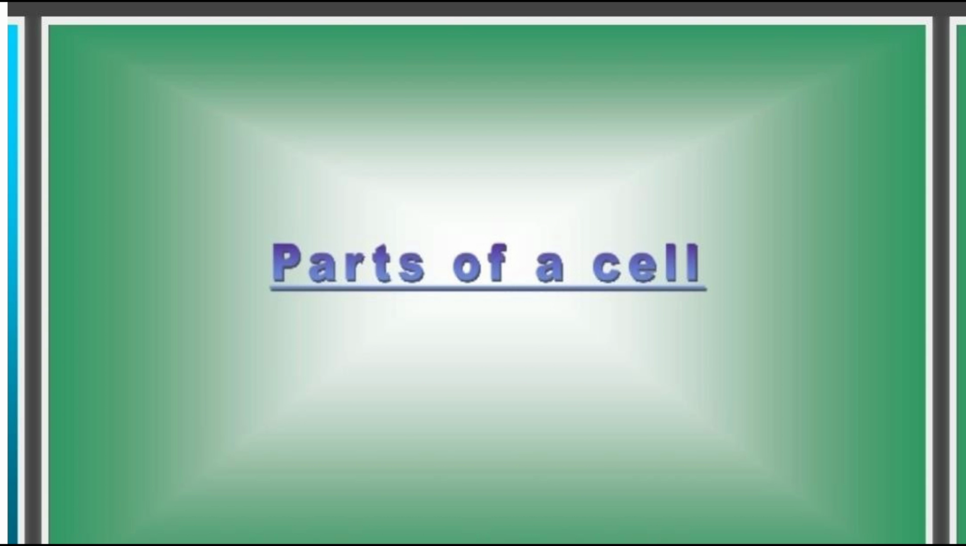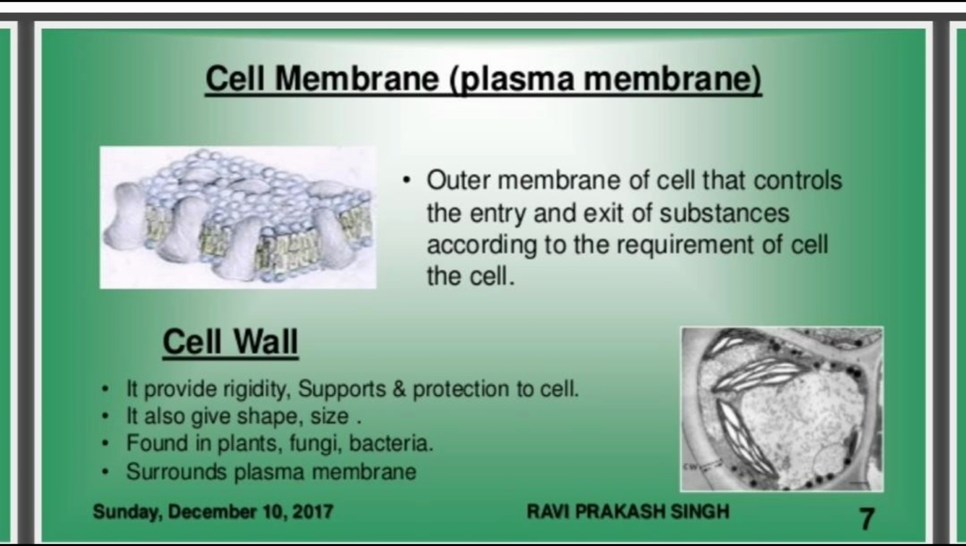Now, what are the various parts of the cell? The first one is the cell membrane. The cell membrane is also known as the plasma membrane. The outer membrane of the cell that controls the entry and exit of substances according to the requirement of the cell is the plasma membrane. And outside the plasma membrane in plants there is the cell wall. The cell wall provides rigidity, support and protection to the cell.